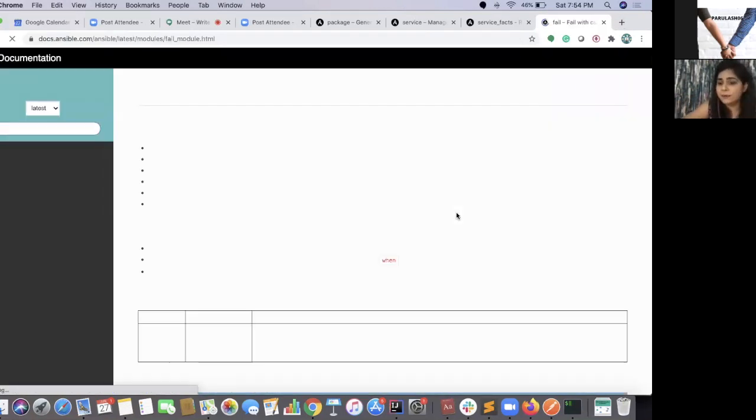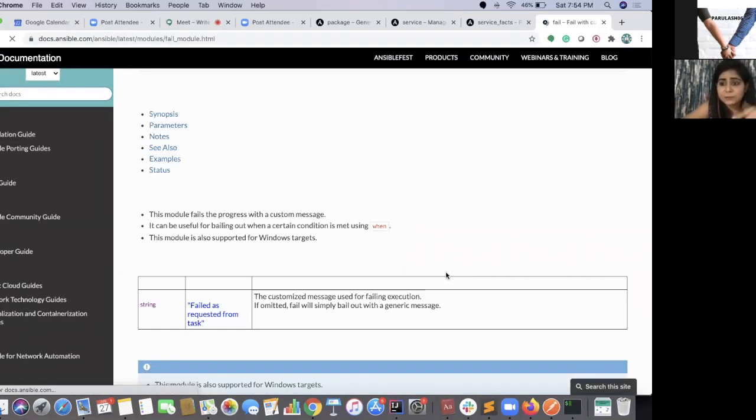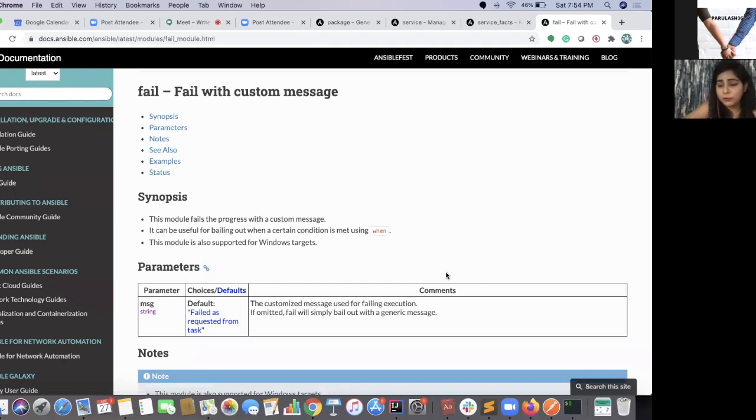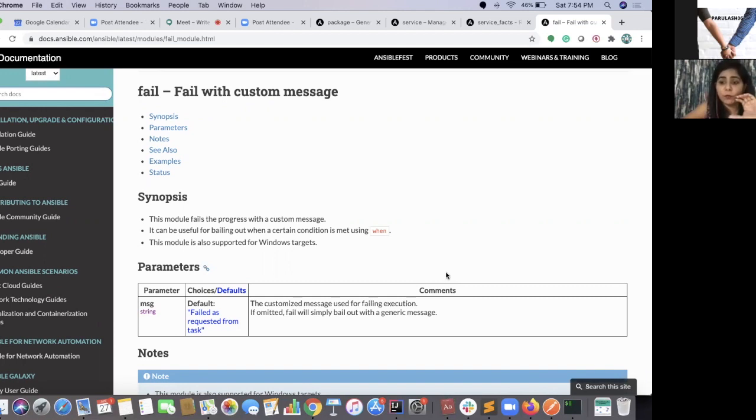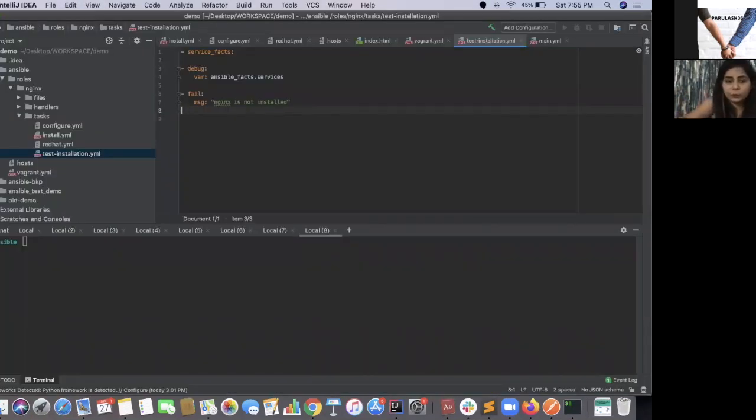You can add a custom message and explicitly fail your Ansible playbook with a proper message, so that the other person can check why this failed, or for what reason this playbook is failing. Ansible doesn't always give you an exact reason. If you are new to Ansible, it doesn't give you exact information about what failed and why, so you can write those things in this fail module.